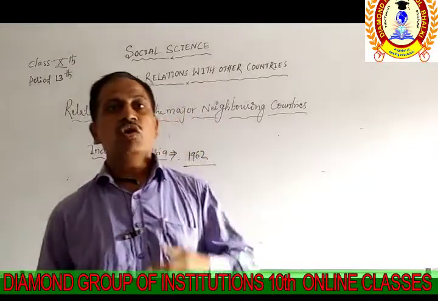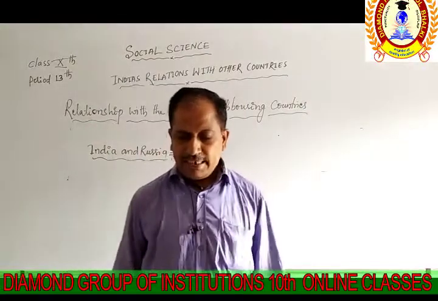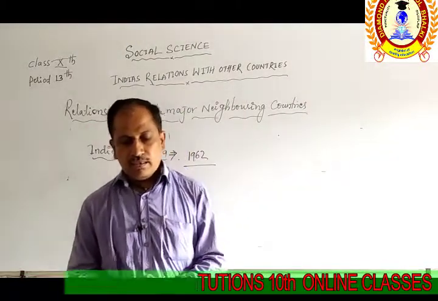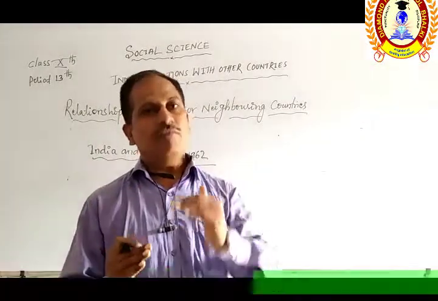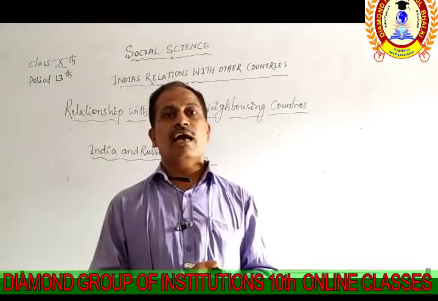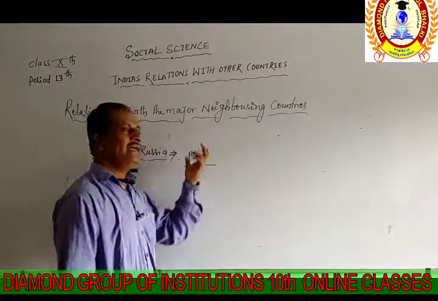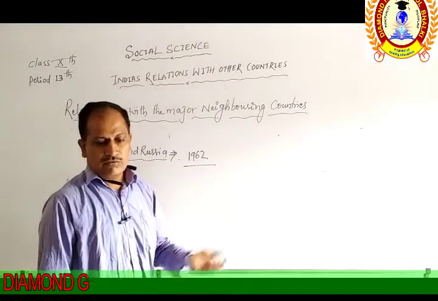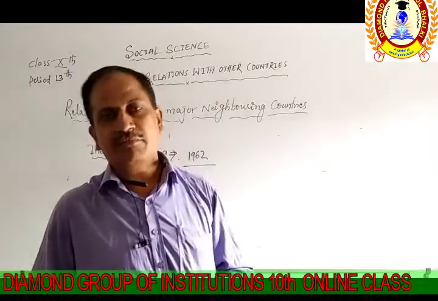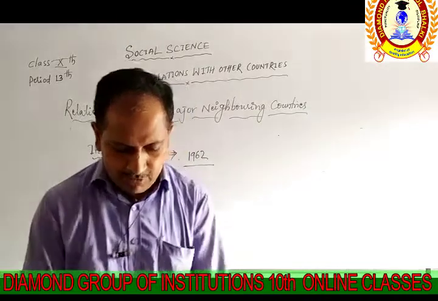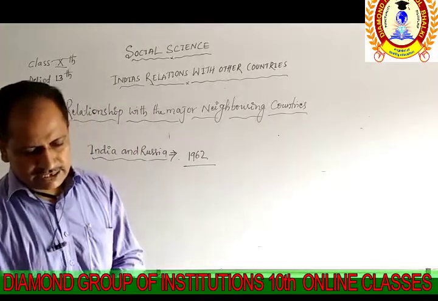At the time of Goa liberation, Russia supported India. When India wanted a position in the UNO, the USSR helped us to get a position at the UNO level. So these are the main ways the USSR or Russia helped India. Many times it supported us.